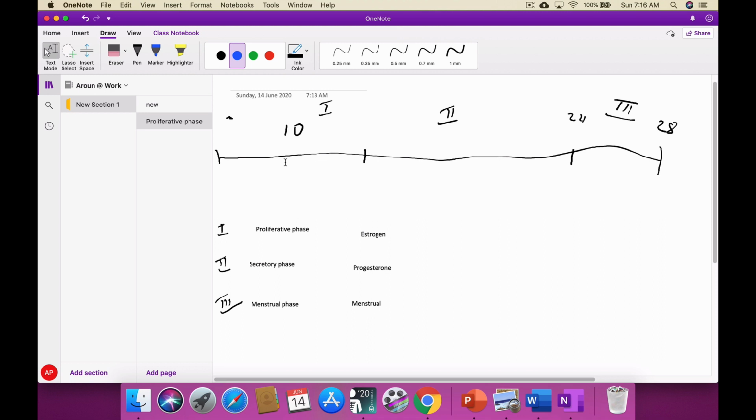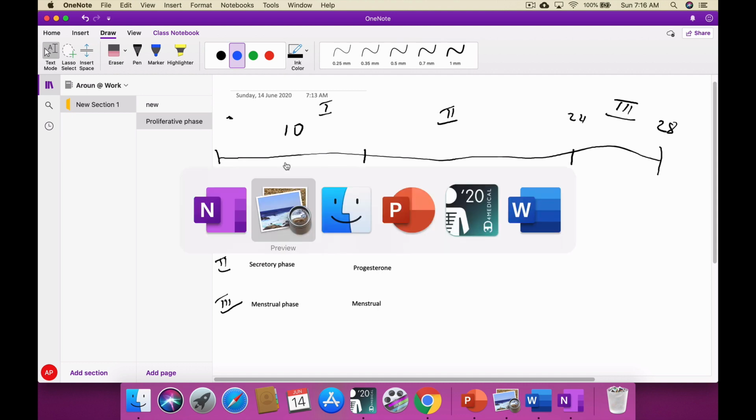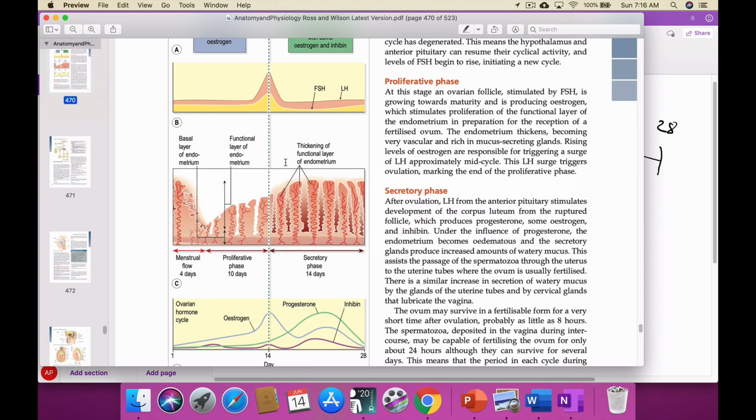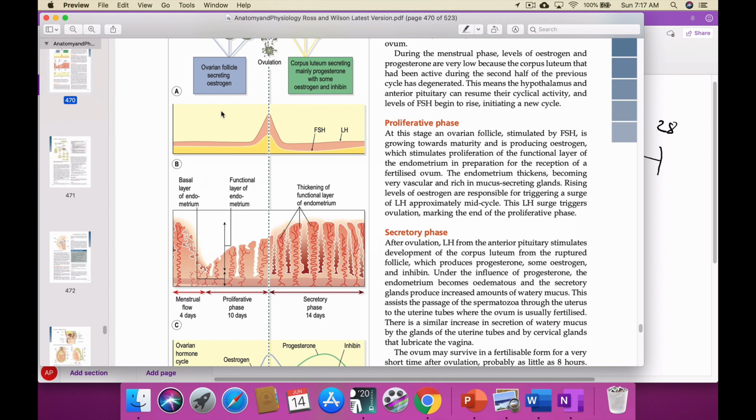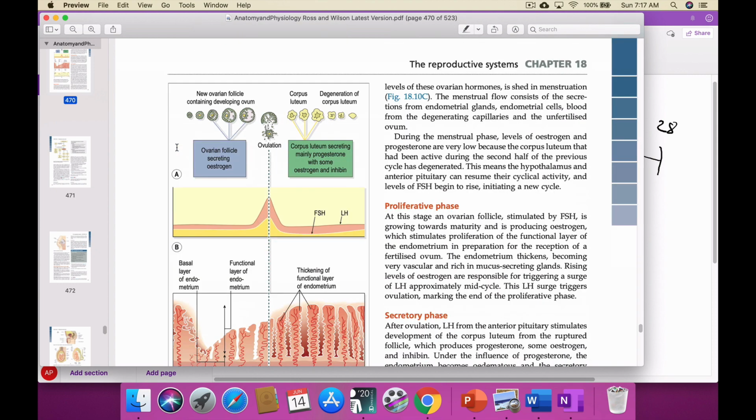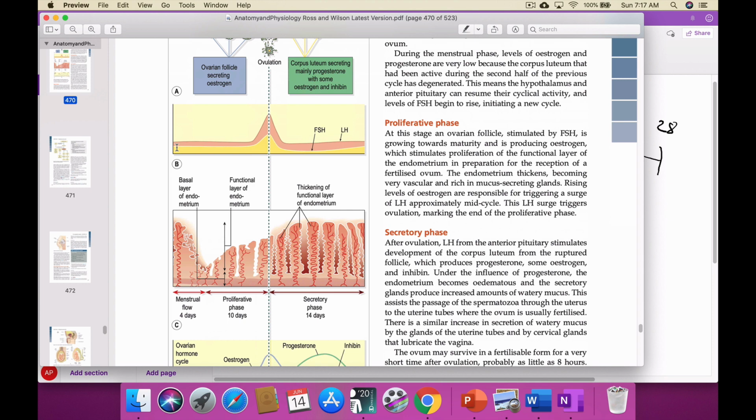If you go to the pituitary gland, the follicle stimulating hormone and the luteinizing hormone will be gradually released in the first 10 days.